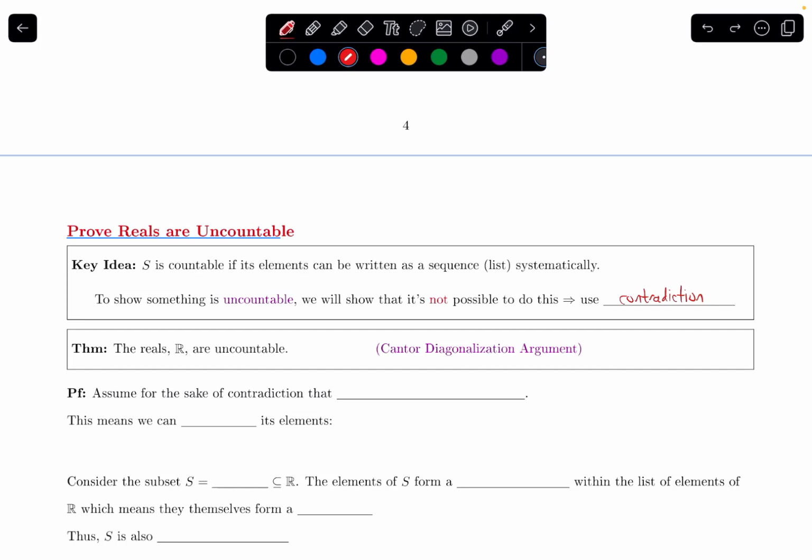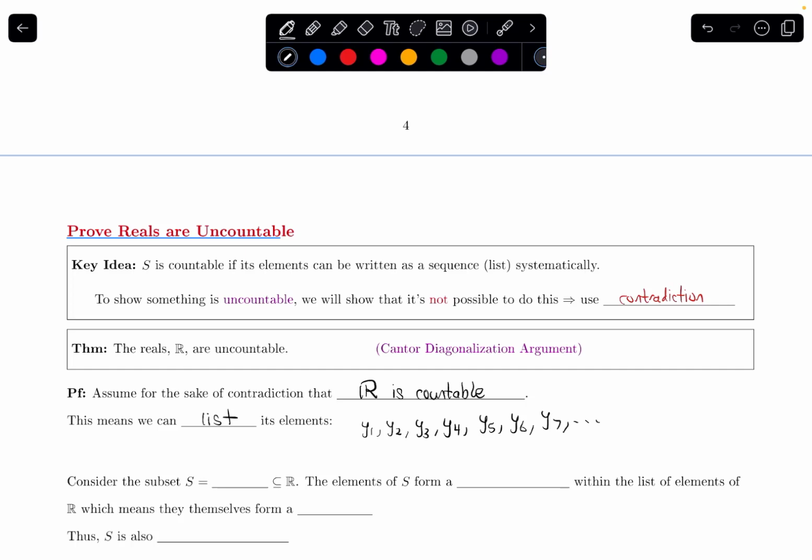I'm going to assume for the sake of contradiction that the set of reals is countable. Assume the reals is countable. Well, that means we can list its elements. We can list the elements of the reals. I'm going to call the first one in my list y1, the second real y2, the third real y3, and then keep going, y4, keep going. Let me just list 7 of them, and then I'll put dot dot dot.